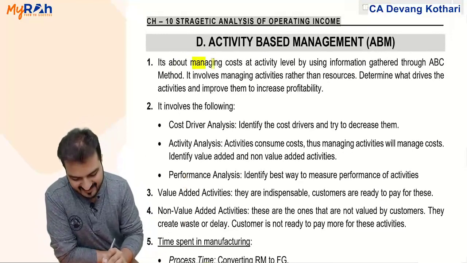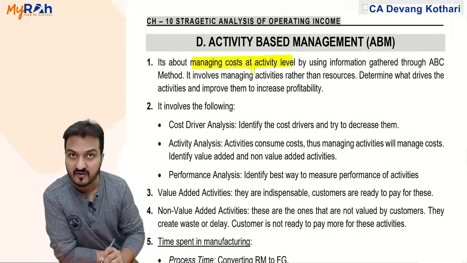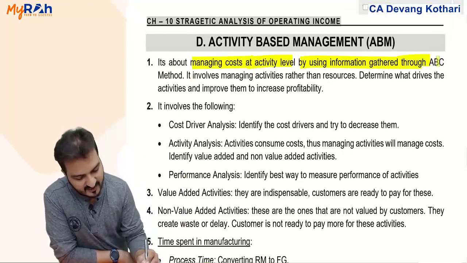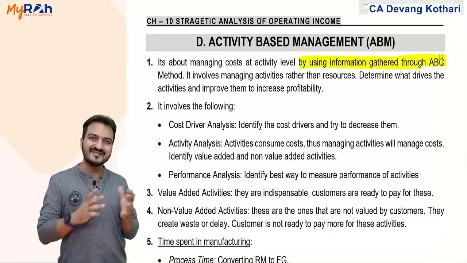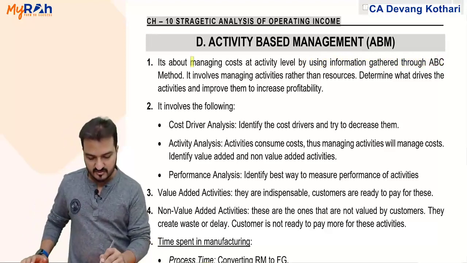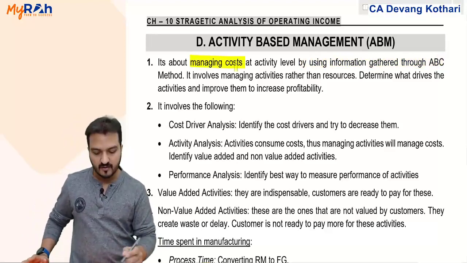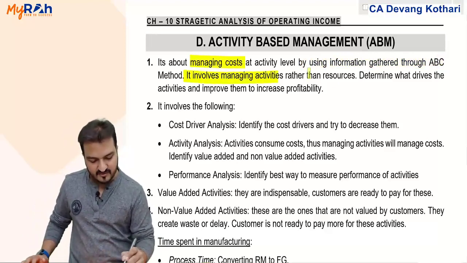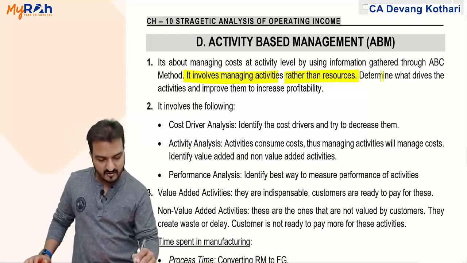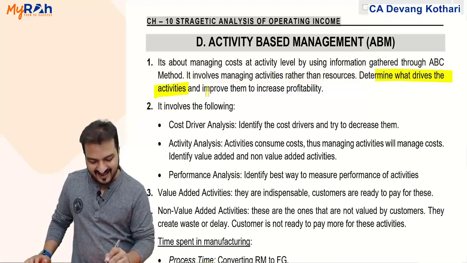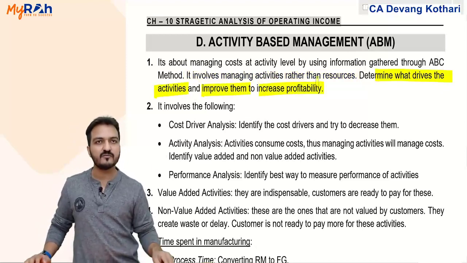It's about managing the cost at activity level by using the information gathered through ABC. So ABC will give you calculations. Using those calculations, you manage the activities, manage the cost. It involves managing activities rather than managing the resources. Determine what drives the activities and improve them to increase profitability.